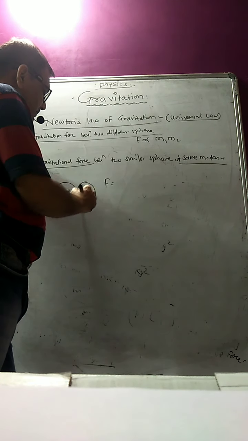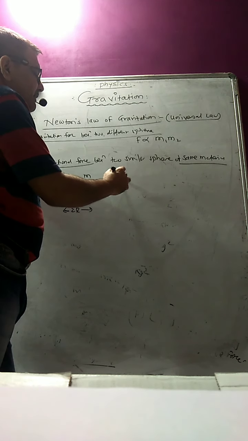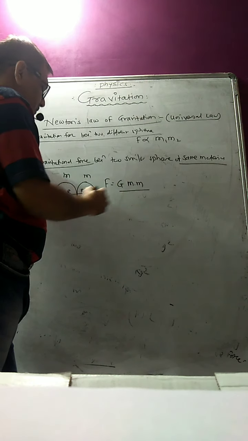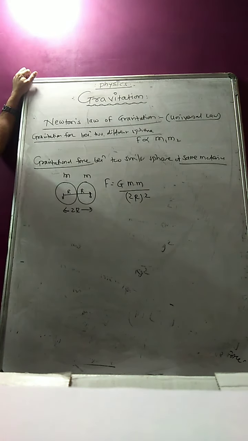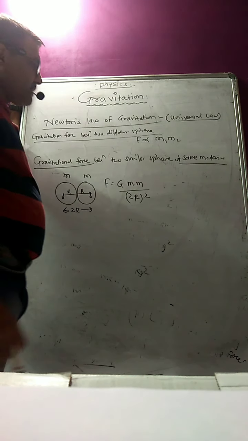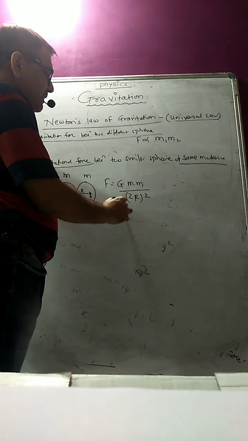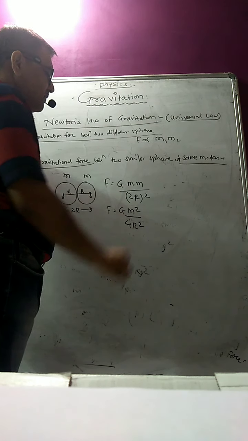So what will be that force? Force is equal to, this is m, this is m, similar spheres are there, G m into m upon 2r whole square. Okay, so you just remember the separation is 2r, squared. So now F is equal to G m square upon 4r square.